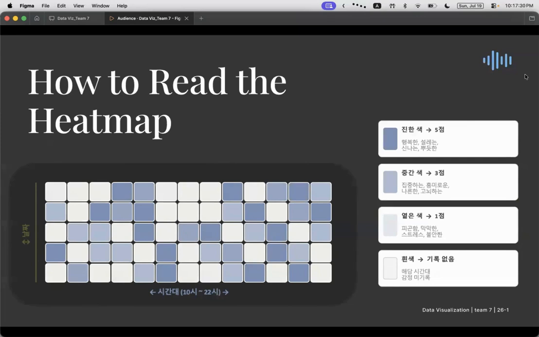Think feelings like happiness, excitement. Conversely, a lighter color represents a negative emotion closer to 1 point, such as fatigue or stress. White cells indicate times when there is no recorded emotion. If you hover your mouse over a cell, a tooltip will display the exact emotion and score for that time.